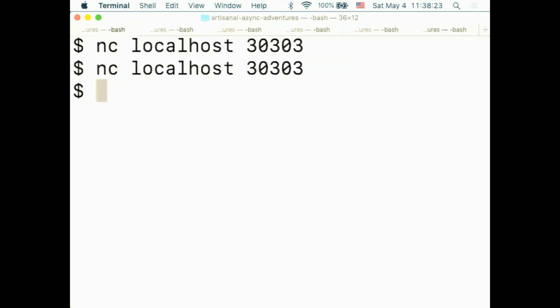And I'm going to use a thing called NC a lot during this talk. NC is netcat. You can think of it as cat, but over the network. It's just a very, very easy way to talk to a TCP/IP server. So you can just connect to a host and port pair. Oh, right, I need to start the server first. My bad.